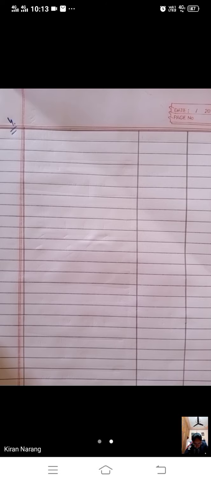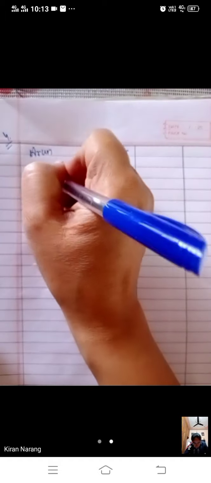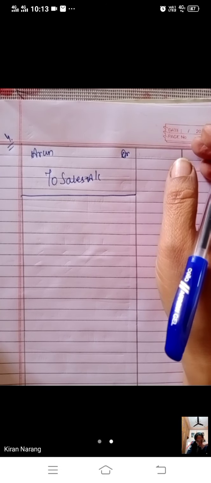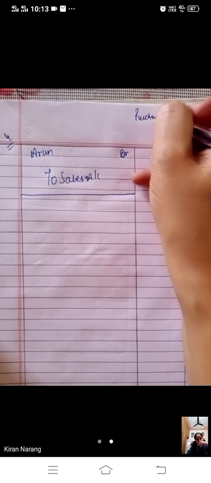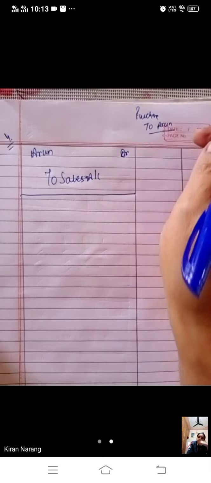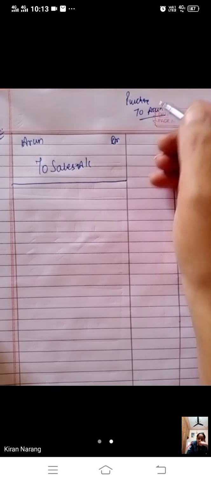Rectify the following errors. Credit sale to Arun 7,000. We just have to make an entry for sale. Just pass the correct entry: Arun debit to sales account, we have to write the value 7,000. But we have by mistake recorded this in the purchase book. That means purchase to Arun we have done. We have sold goods to Arun, but by mistake we have recorded this in the purchase book.